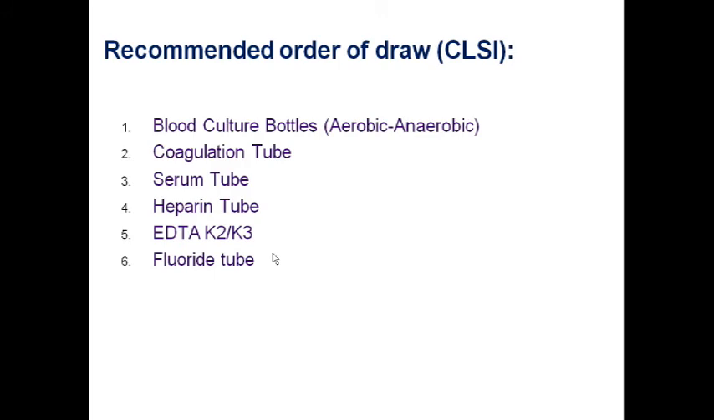First, you are going to put it in the blood culture bottle. Second, the coagulation tube, wherein CT, BT, INR results have to be delivered. Number 3, serum tube, which is used for biochemical tests. Number 4, heparin tube. Number 5, EDTA tube used for CBC. And number 6, at last you are going to pour the sample into the fluoride tube, which is used for blood sugar estimation. So please remember this: blood culture bottle, then number 2 coagulation tube, number 3 serum tube, number 4 heparin tube, number 5 EDTA, number 6 fluoride tube.